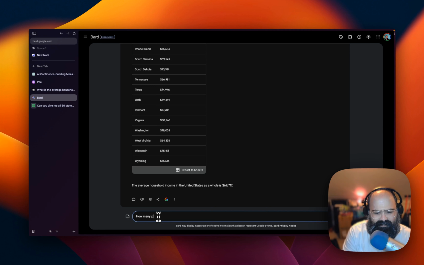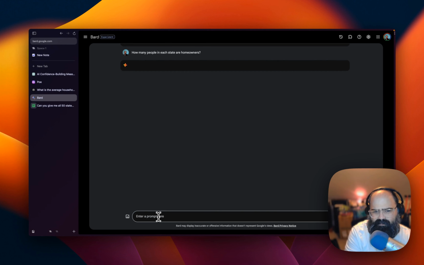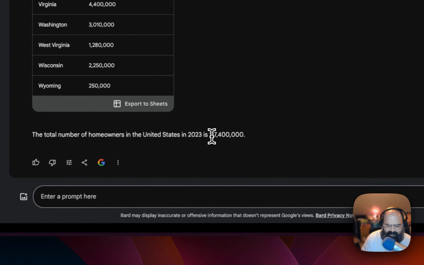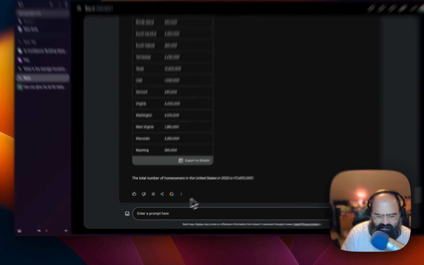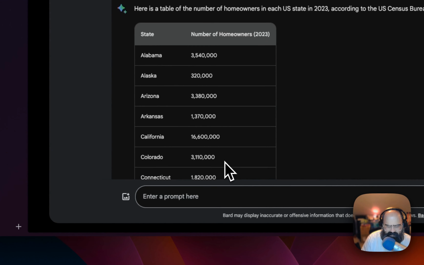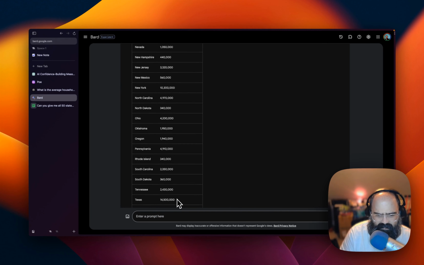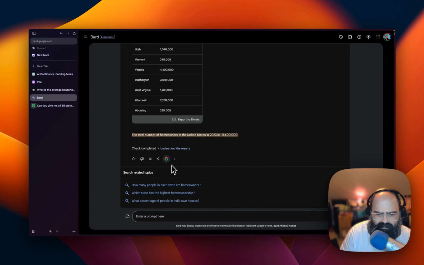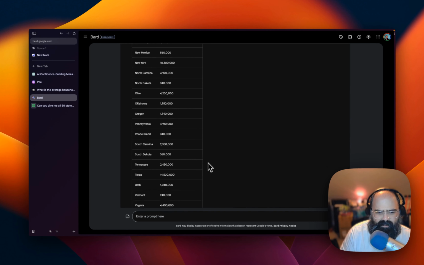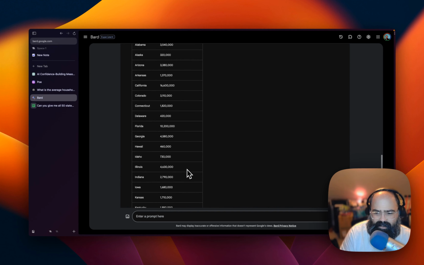All right. So how many people own not their own home? That's not the way to put it. See, because how many people in each state are homeowners? That might not be the right phrasing. I don't think there is a census this year. Some of these look kind of right. Some of them don't look right. All right, so we hit this Google it button to verify everything. Yep, that's probably wrong.